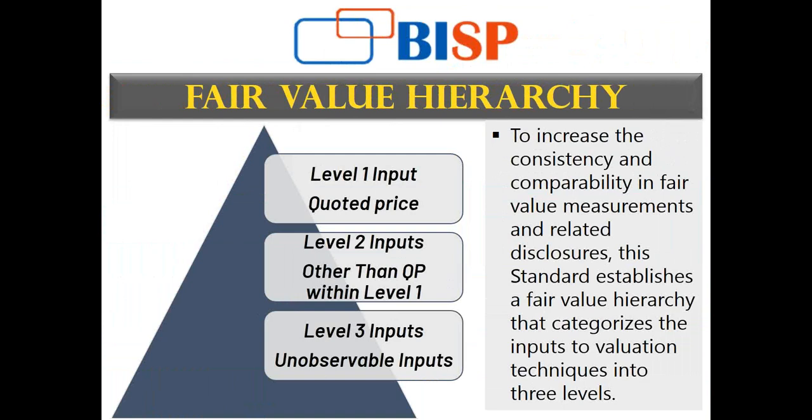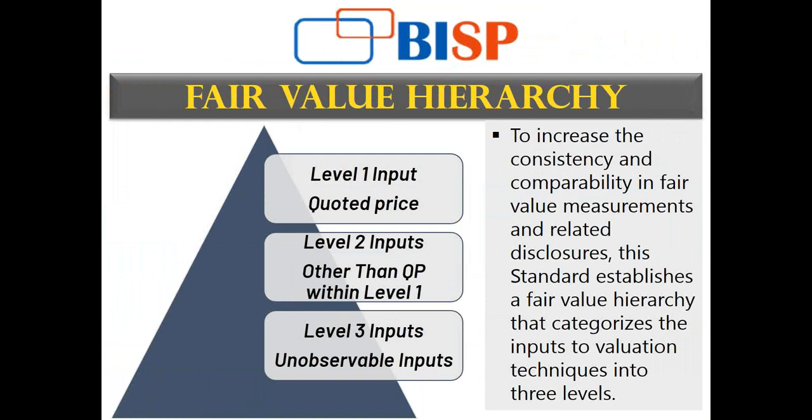So level 1, level 2, and level 3 inputs. Level 2 inputs are basically all those other inputs. One is the quoted price of identical assets, which is a level 1 input. If I have any identical asset, what it is quoted at, that is my level 1 input.